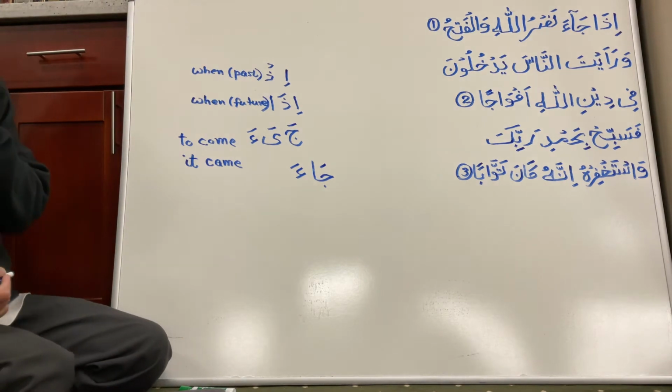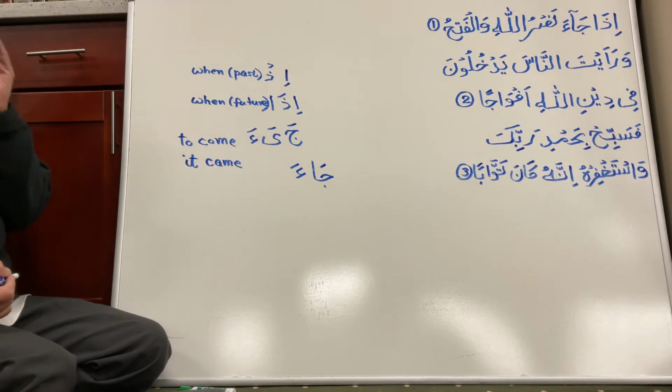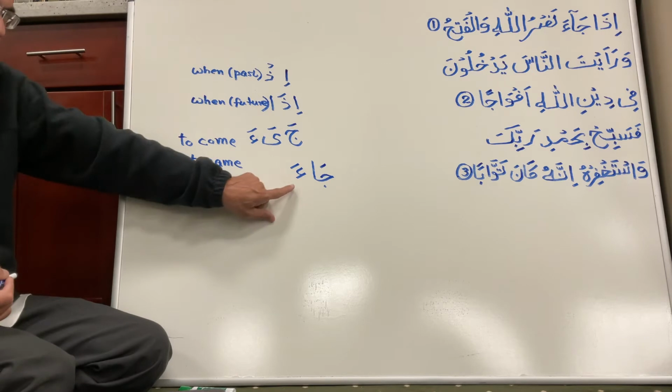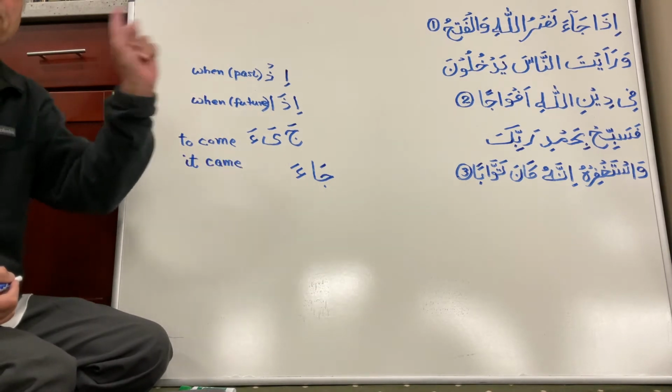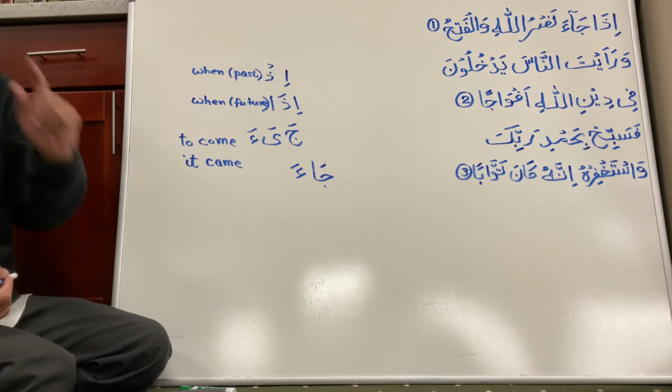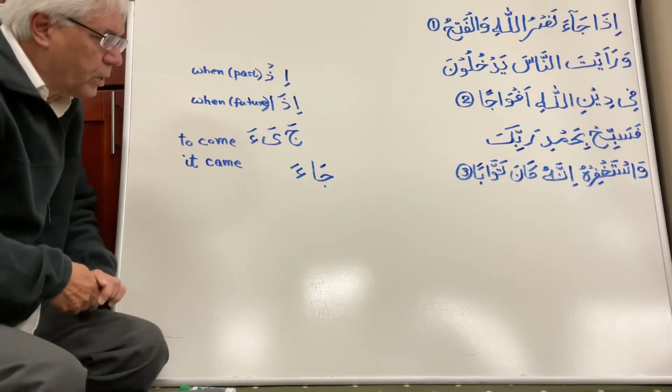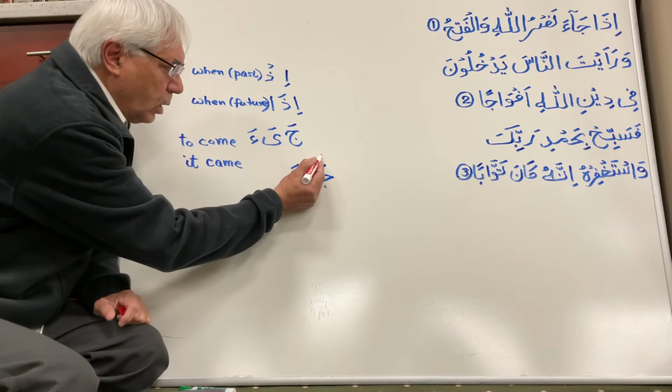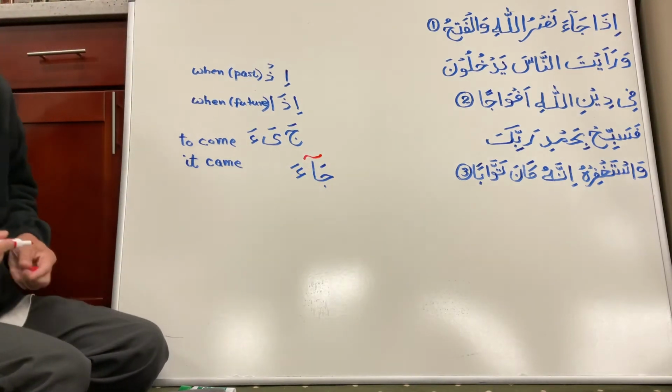One very important thing is that whenever you see a hamza, if before the hamza there is alif, waw or ye, a weak letter, then we put a mad and pronounce ja'a, okay?